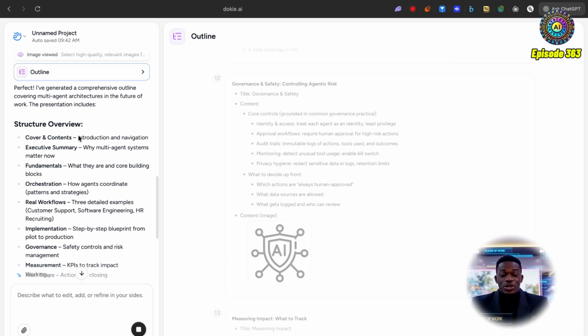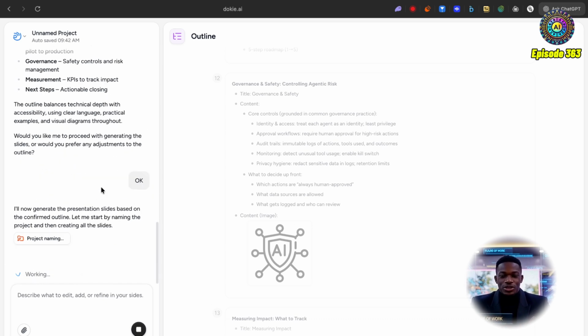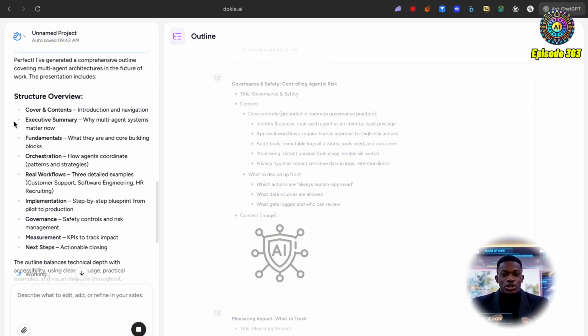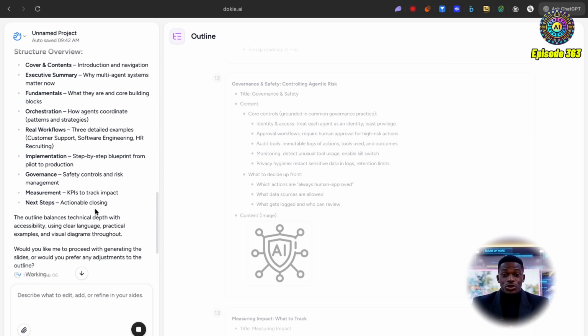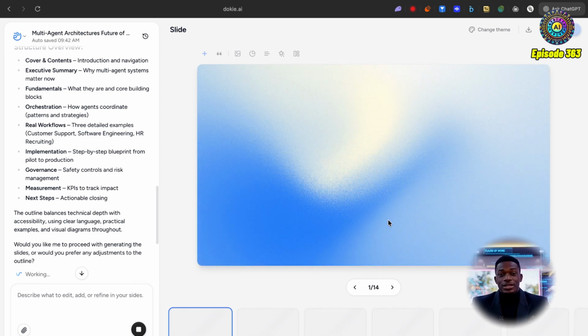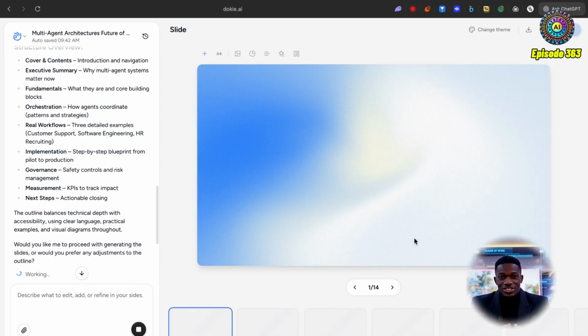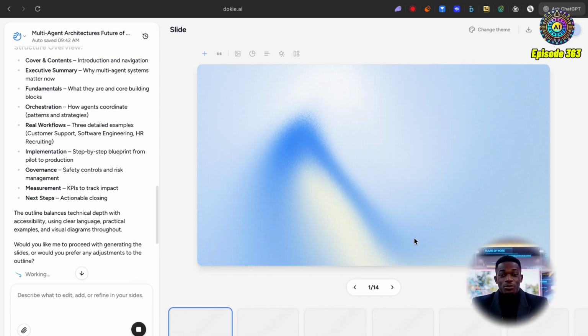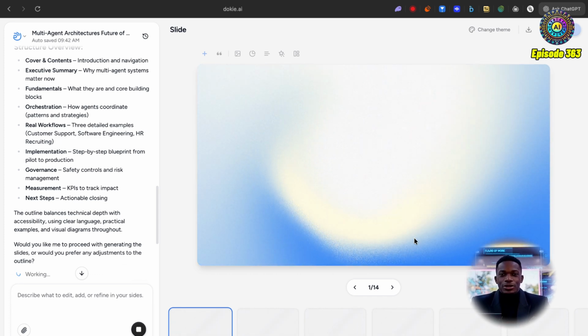On the left here, we can also see the structure overview being provided to us. So now it's generating the slides based on the confirmed outlines. We know it's going to provide the executive summary, some fundamentals, the orchestration, real workflows, implementation, and governance. Okay, cool. So now we can start to see these slides as they're being created, which I think is pretty cool. I'm going to check this out and see what it's like.